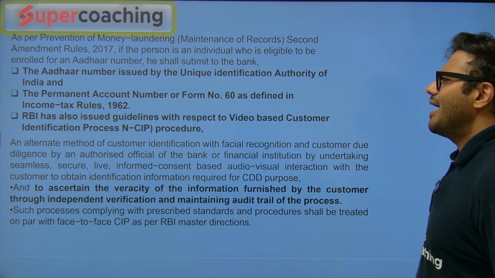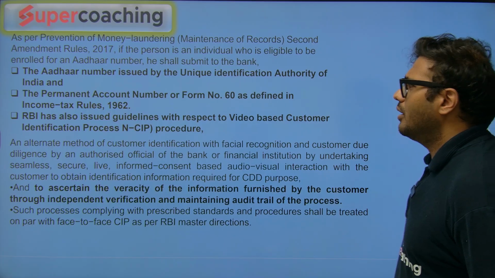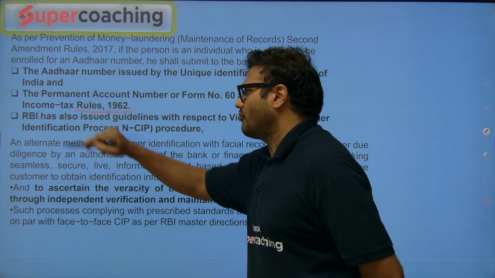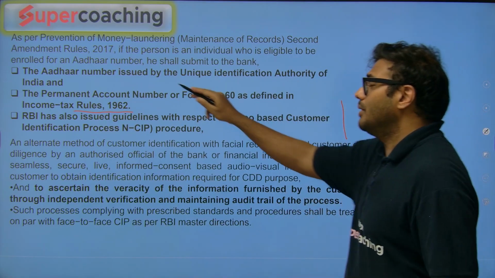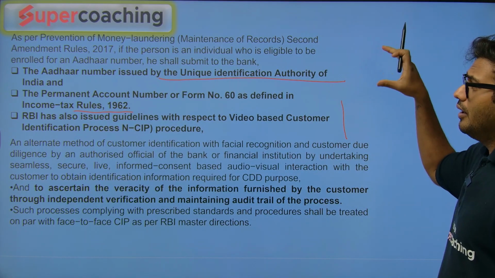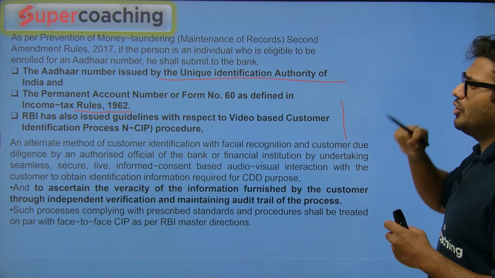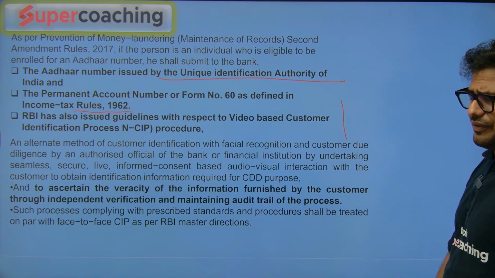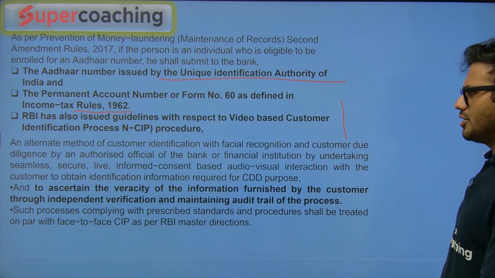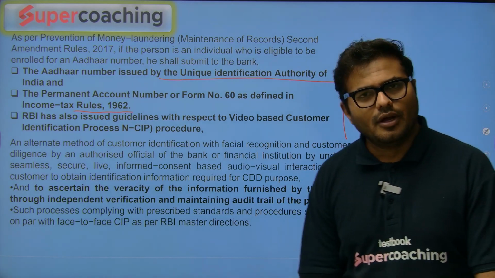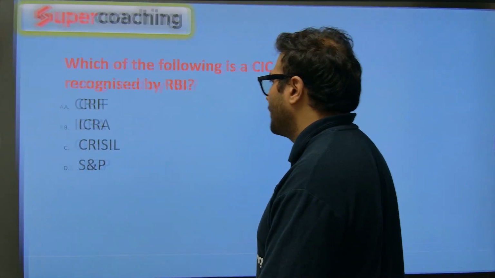When we talked about CIP, the customer identification process, we have the Income Tax Rules of 1962. RBI also issues guidelines regarding that. The Aadhaar number is issued as a unique identification, and that is also used. In 2017, under the Prevention of Money Laundering Act, we made a few changes, and those changes were asked in the exam. So again, it is kind of crucial.